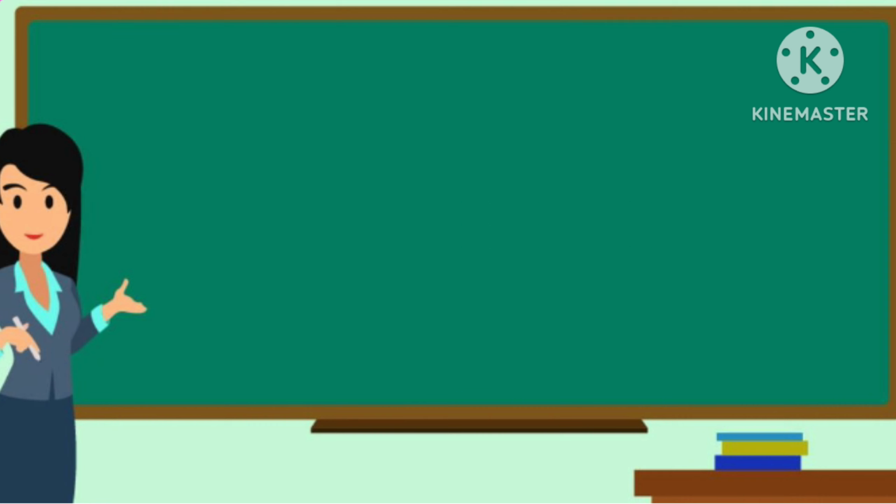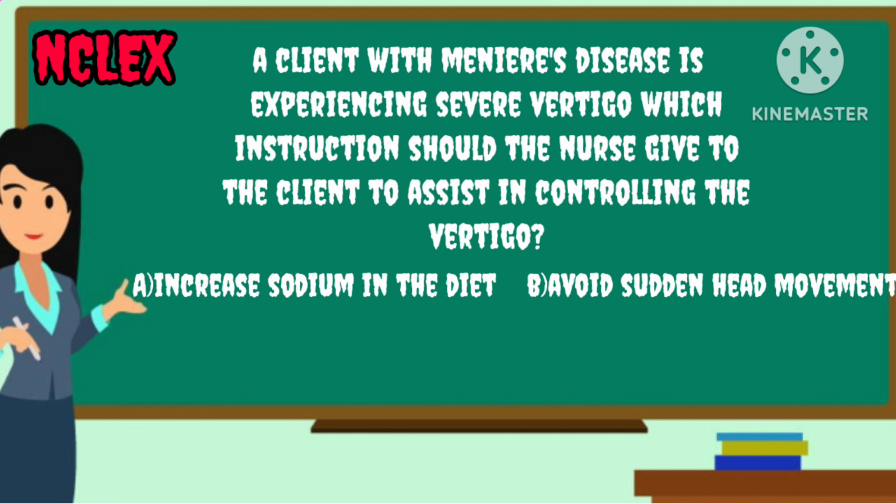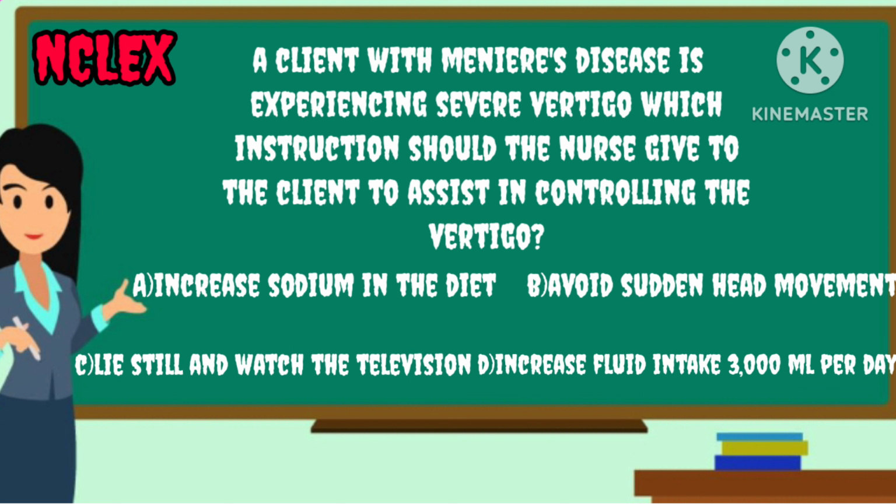A question which is generally asked in NCLEX exams: a client with Meniere's disease is experiencing severe vertigo. Which instruction should the nurse give to the client to assist in controlling the vertigo? A, increase sodium in diet. B, avoid sudden head movement. C, lie still and watch television. D, increase fluid intake up to 300 ml per day. You have 10 seconds to write your answer in the comment box.